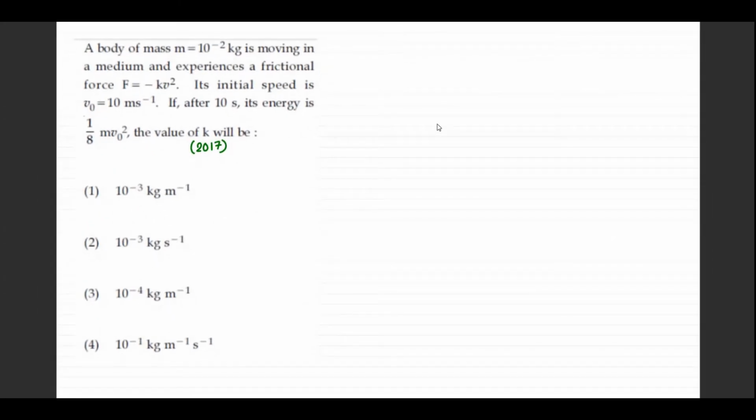Right? Now if we consider this question, it was from 2017 mains paper. A body of mass m equal to 10 to the power minus 2 kg experiences a force. V0 is given in 10 seconds. This is the energy. So can I say, if this is the energy after 10 seconds, I can rewrite this in this manner. So can I say the speed has become V0 by 2? Correct? Right? The speed has become V0 by 2.